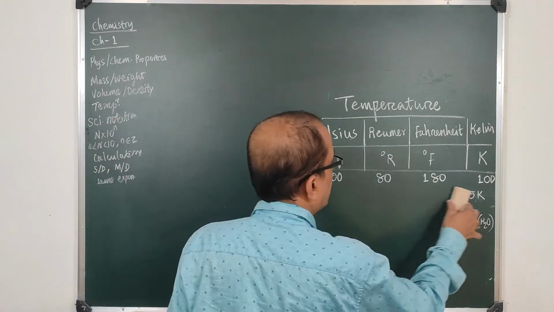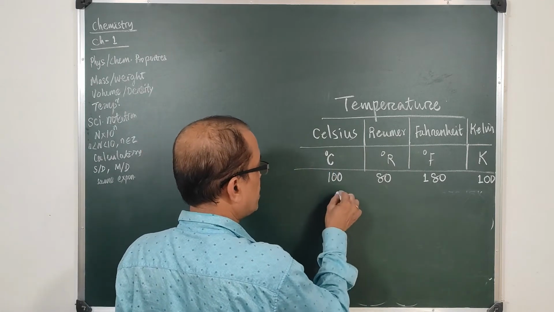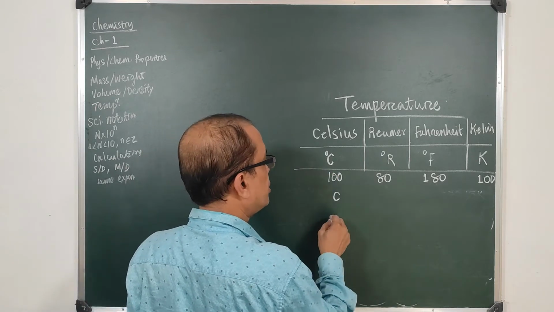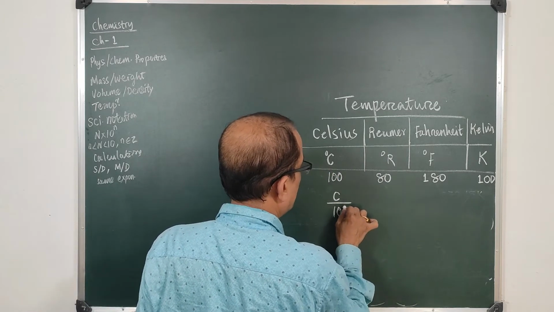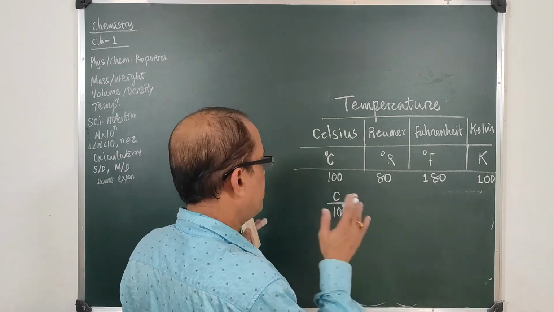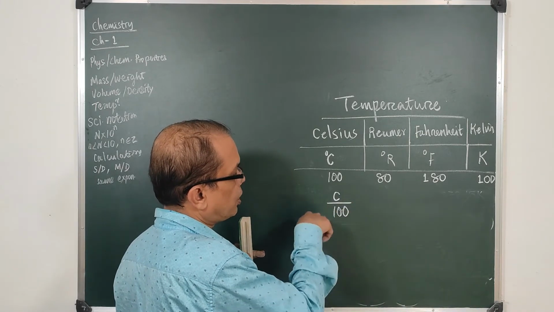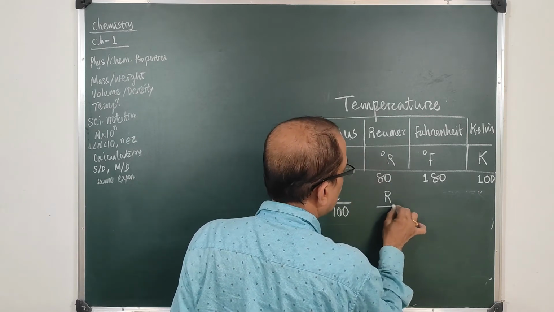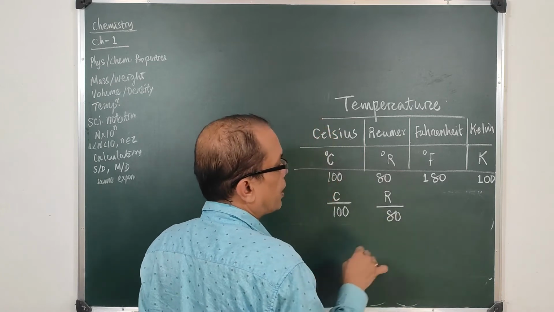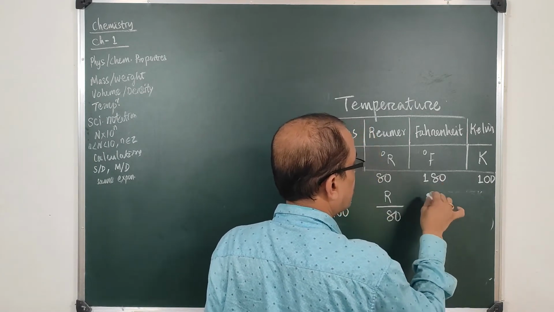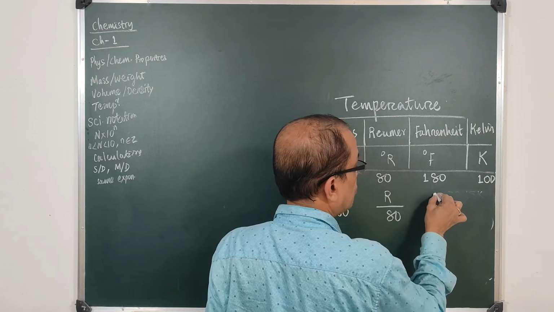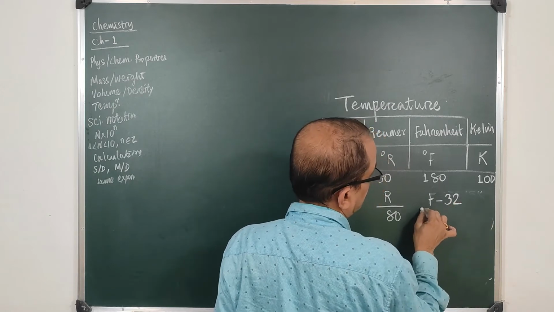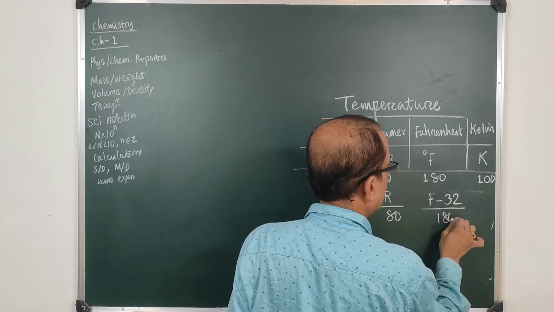And now we can find, if the temperature is in Celsius scale, then it is graduated in 100 units. So C by 100 gives us 1. There are 100 graduations, and dividing by 100 we get 1 graduation. So for 1 graduation we get C by 100. For Reaumur there are 80 divisions, so each division will be R by 80. For Fahrenheit there are 180 divisions, and any Fahrenheit value of temperature will be F minus 32, and dividing by 180 we get the same.